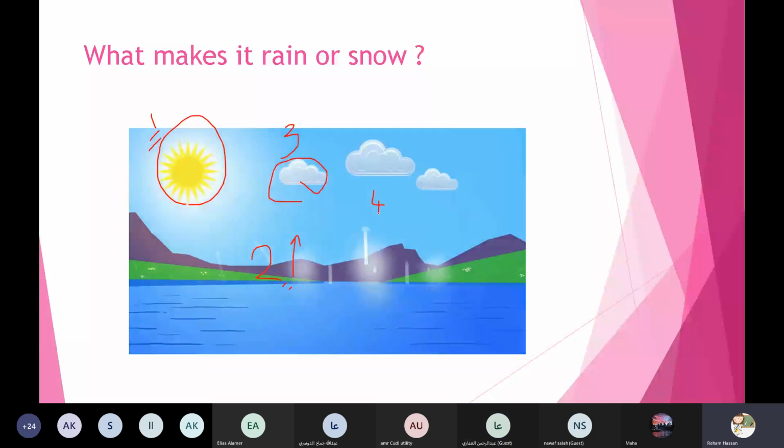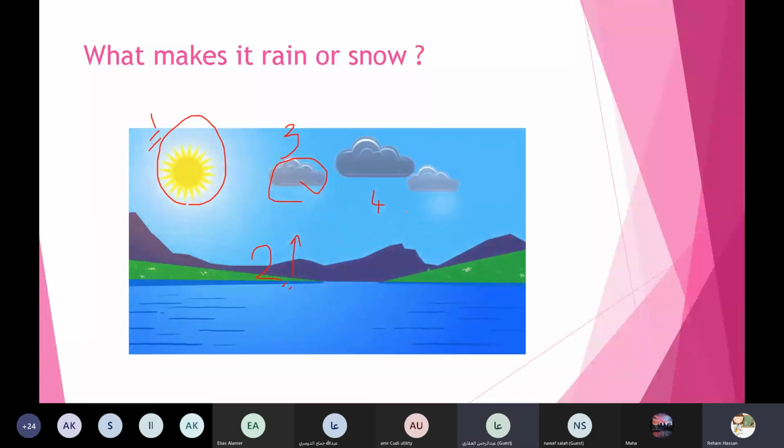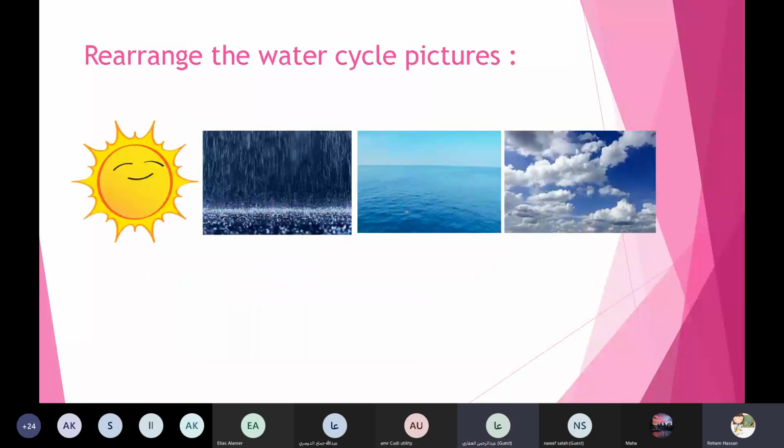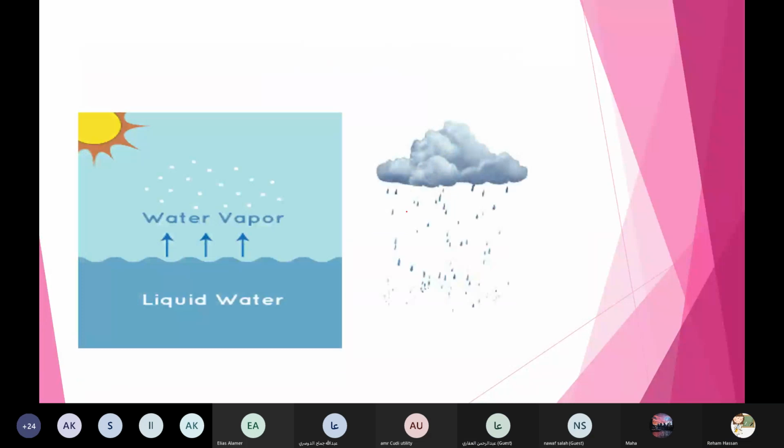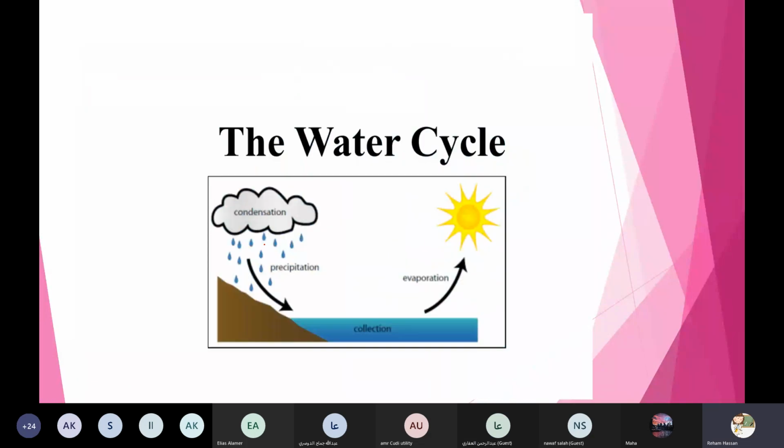Sun, water vapor, clouds, and rain. Okay. So sun, water vapor, clouds, and rain.